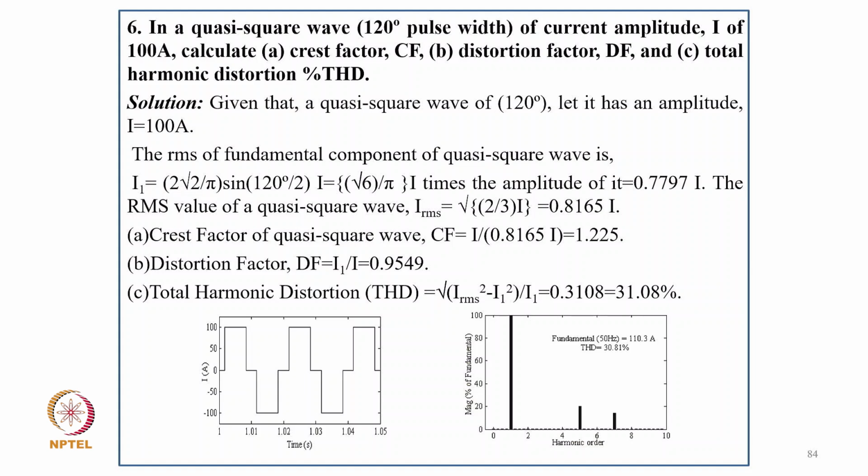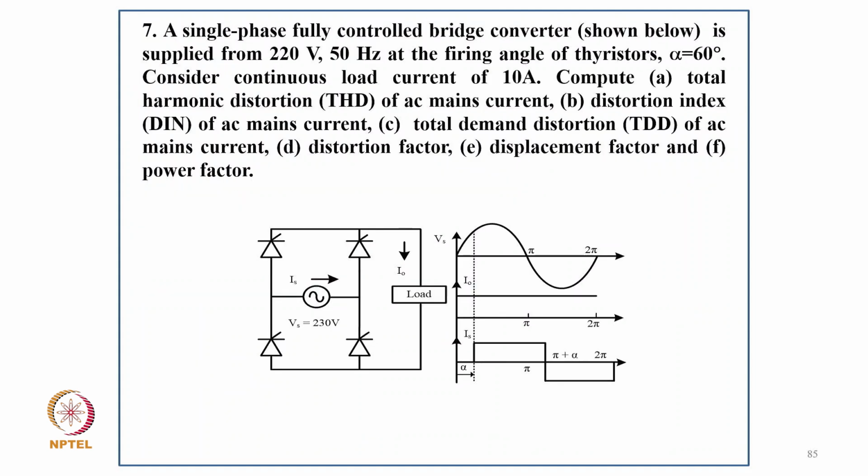Here you can see the waveform of the current, and the current is 100 ampere. You can find the fundamental as 2 root 2 upon pi into sine 120 by 2, which typically comes to 0.79. The RMS is root 3 by 3 I, that is 0.8165 I. From here you can find the crest factor, 1.255, and the distortion factor I1 upon I, 0.945, and the total harmonic distortion, putting the values, comes to 31.0.